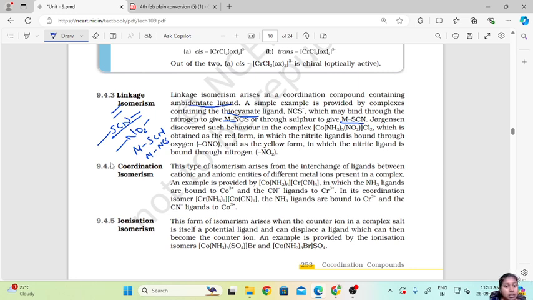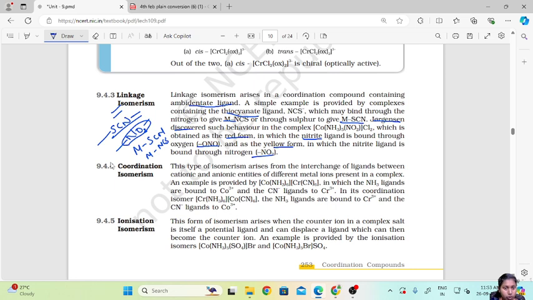Jorgensen discovered such behavior in a complex. He is the one who discovered this behavior. He found it in the nitrite ligand, where one form is obtained as the red form, in which the nitrite ligand is bound through oxygen, and a yellow compound in which the nitrite ligand is bound through nitrogen.